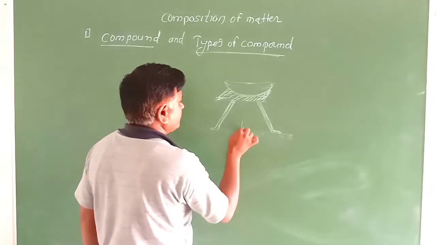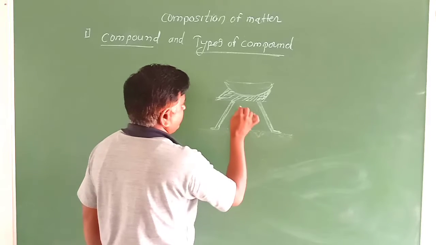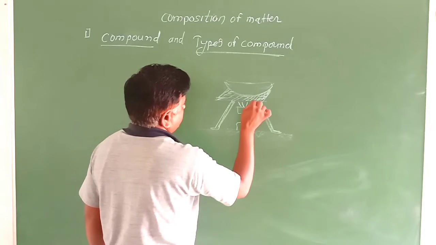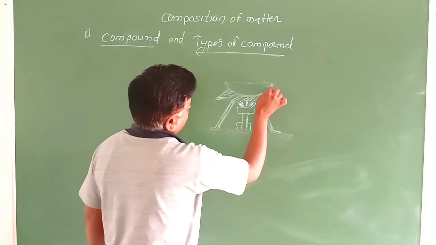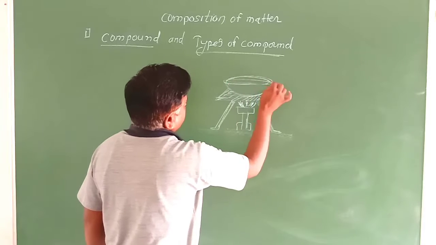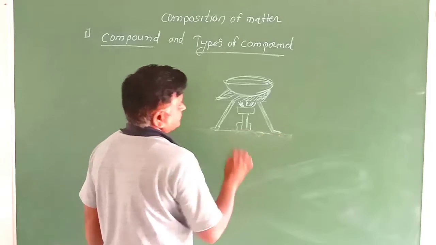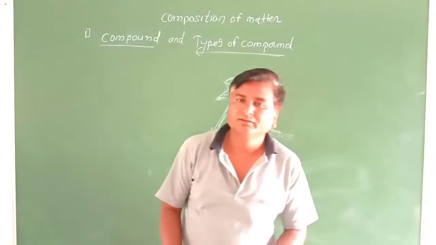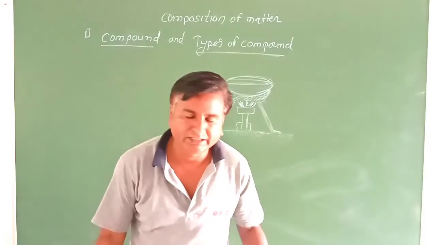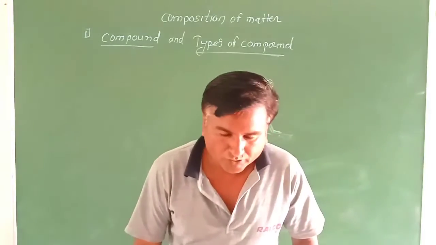We put different chemicals or different substances in the evaporating dish in this way. When we put the setup of the evaporating dish, then burner, then tripod, now keep the evaporating dish on the tripod stand.